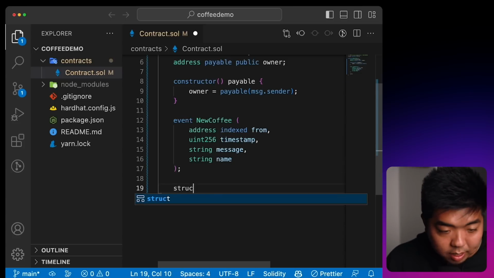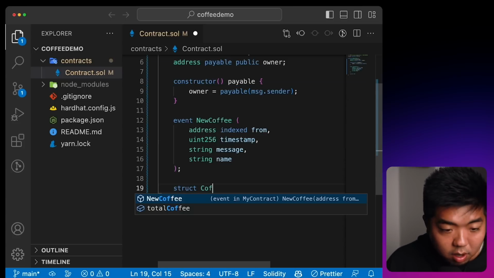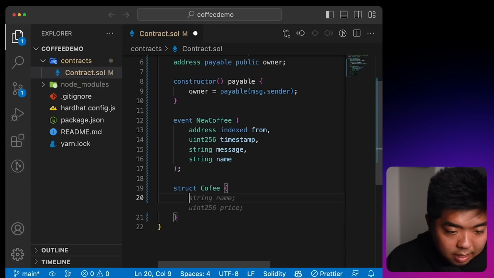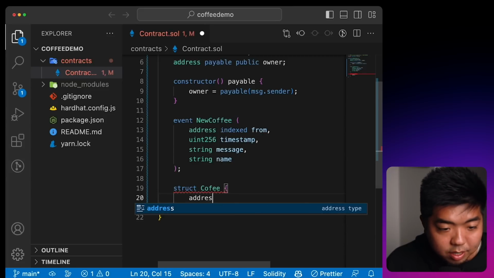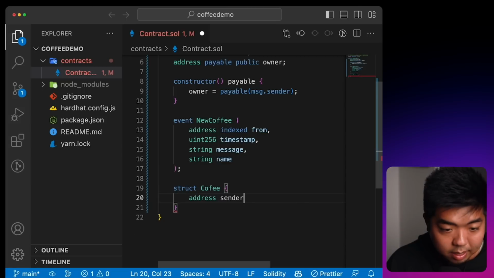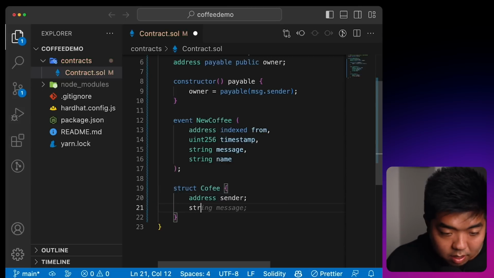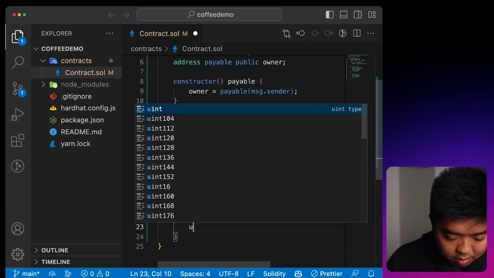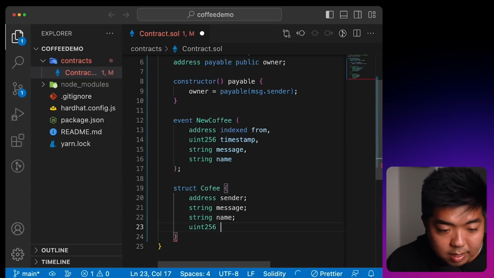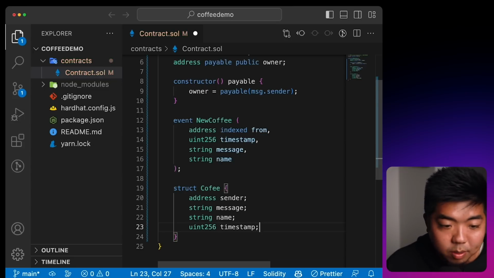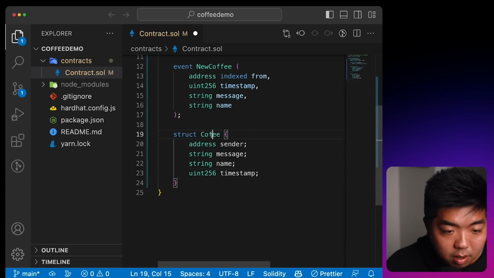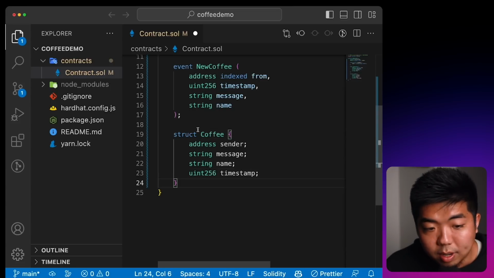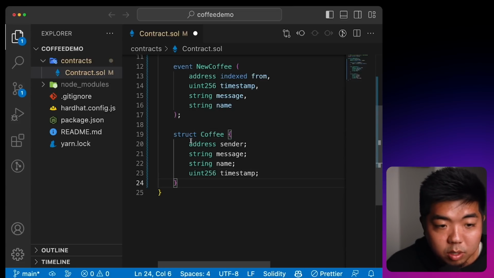The next thing we're going to do is create a struct for our coffee here. And this is going to have the address here, which is going to be the sender. We have a string here that we're going to store our message. We're going to have a string for the name, and we have a uint256 for the timestamp. So again, this is just a structure. Let me spell coffee right. This is just a struct of what our coffee is going to look like.